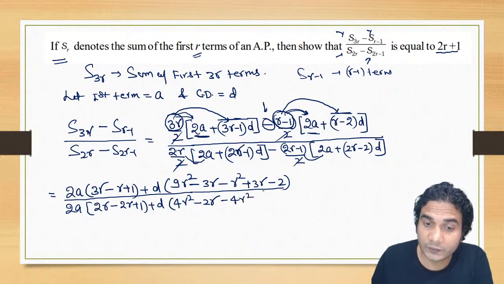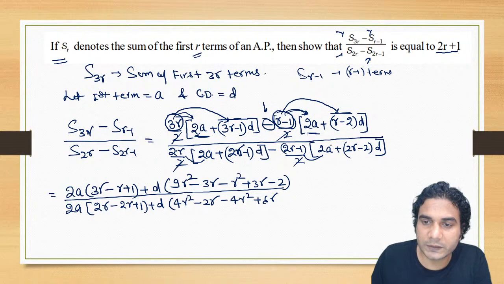Then 2r into minus 2r, so that will be minus 4r and minus 6r. So minus 6r and minus of plus 6r, all right, plus 6r.